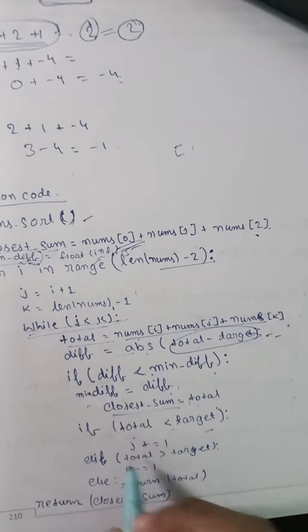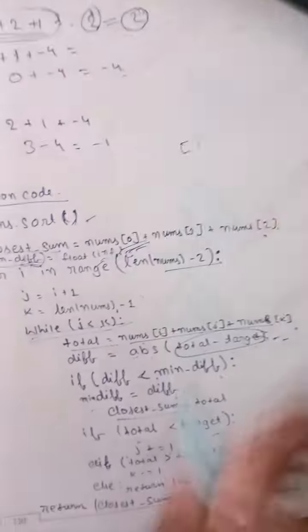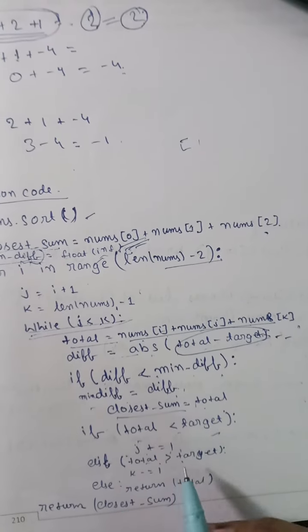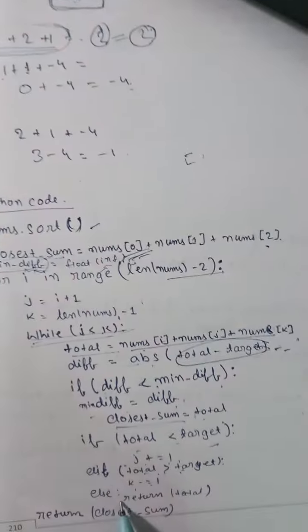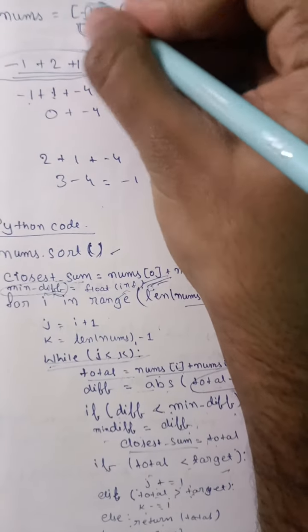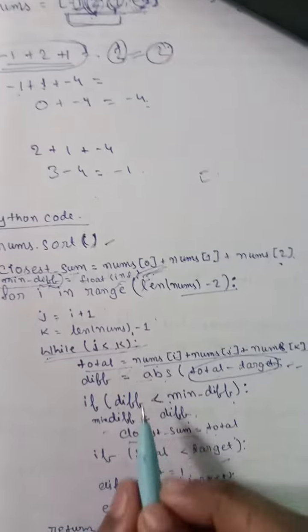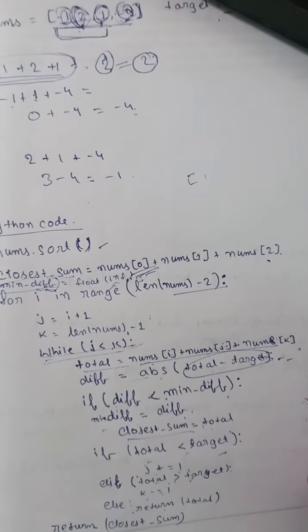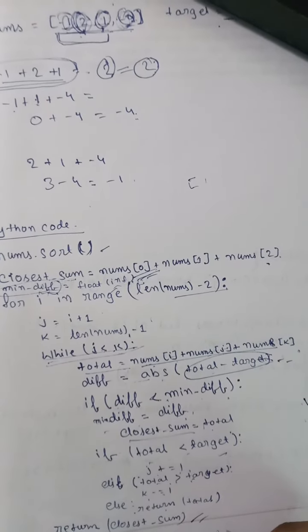Then if total is less than target, we will increment j once, j will increment here. If total is greater than target, then we will decrement k once. k will come here, else we will return the total. Again, suppose j has incremented, i is here, j is here and k is here. So again it will take the same and repeat the process till the end, and at last it will return the closest sum.